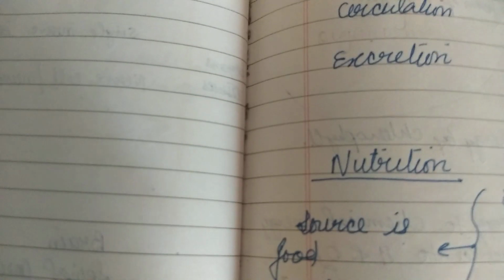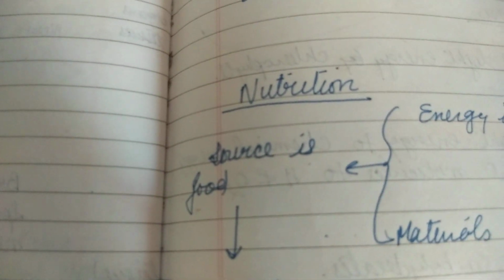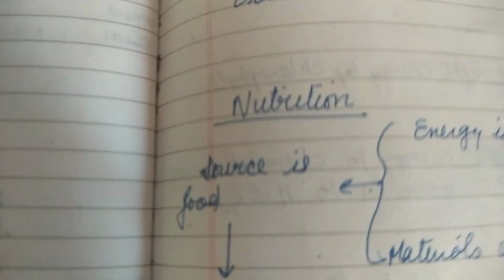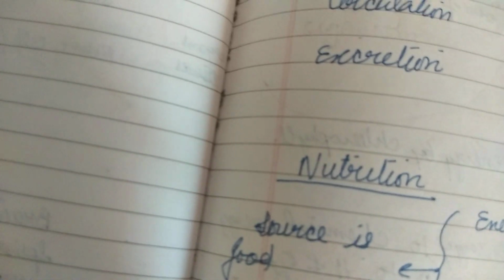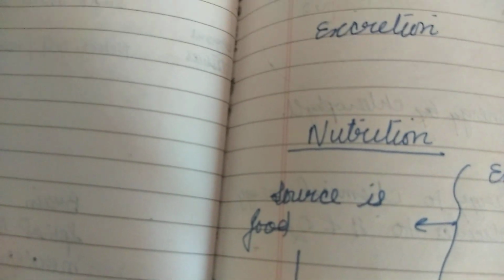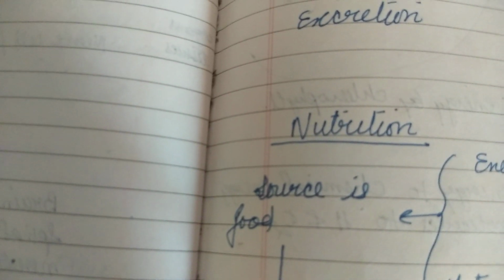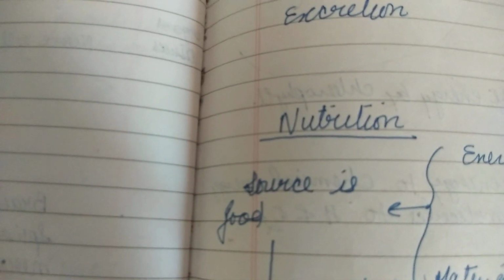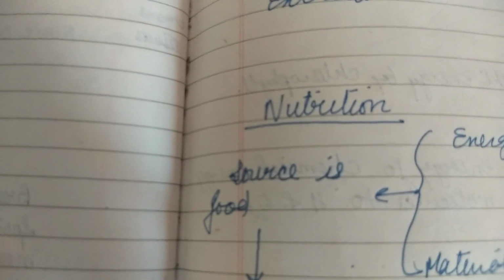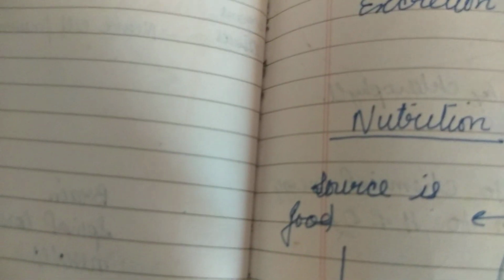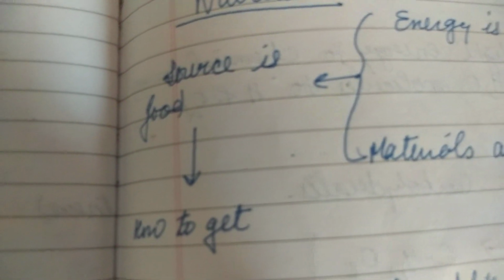Why is food required? Food is required for energy. Why do we need energy? For all the activities we do, and to maintain a state of order in our body. The way our body is, just for that also we need energy. For both the things we need energy. And secondly, we need minerals or materials.